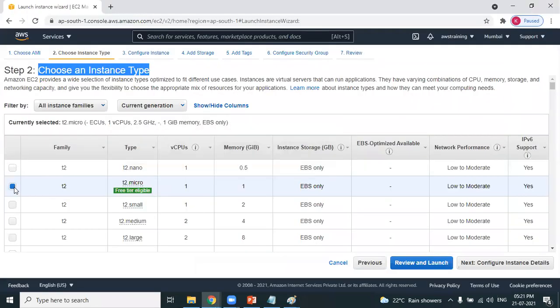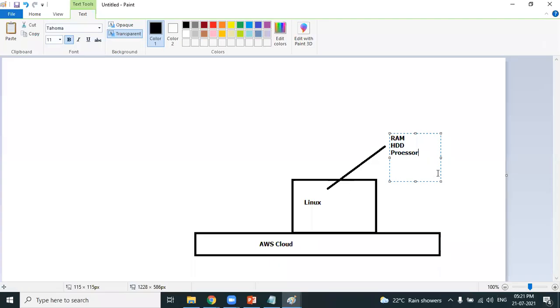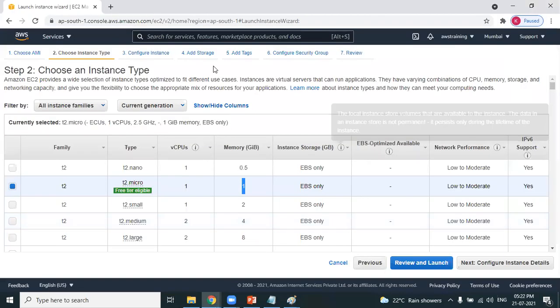So what instance am I selecting? T2 micro. That means it comes with 1 CPU and 1 gigabyte memory. This Linux machine which we are creating, as I have selected T2 micro, has 1 gigabyte memory and 1 processor. And hard disk information you will get in storage when you deal with step 4. Anyways, that's coming soon. So instance type is all about the hardware configuration of the Linux machine. So my Linux machine is 1 GB RAM and 1 CPU. Next.